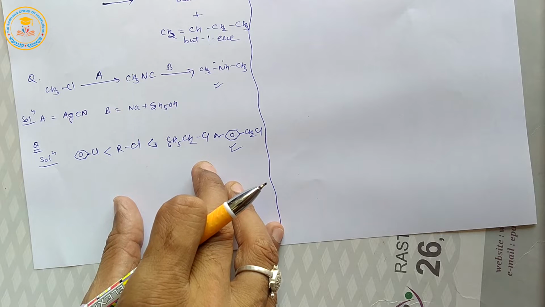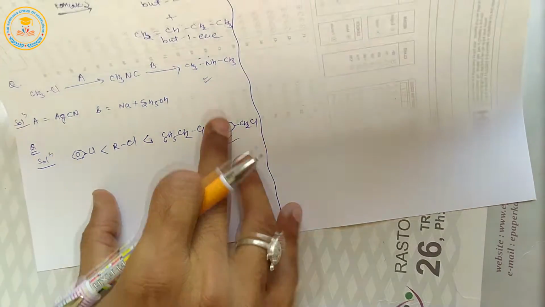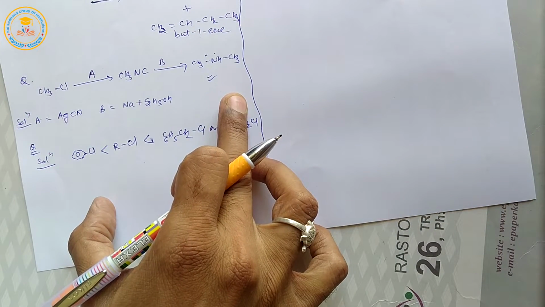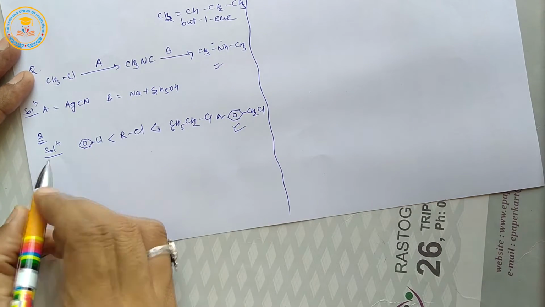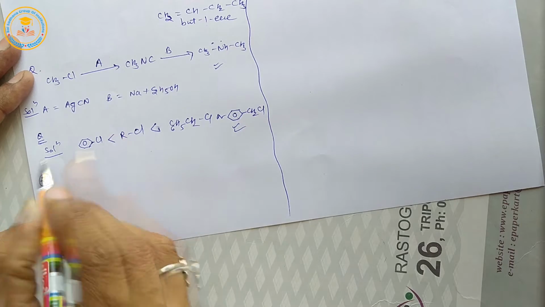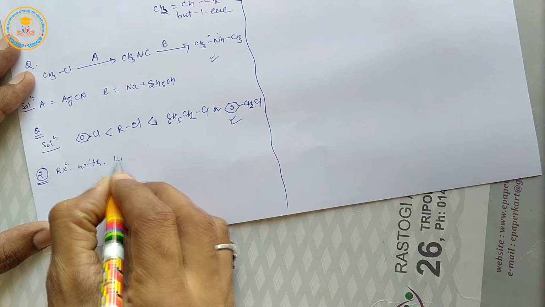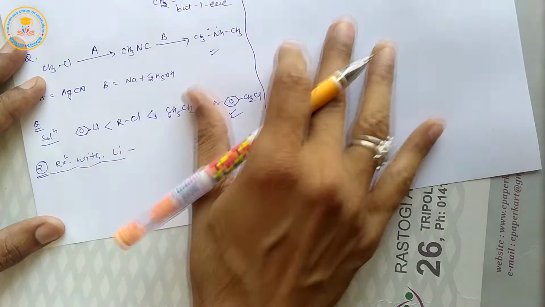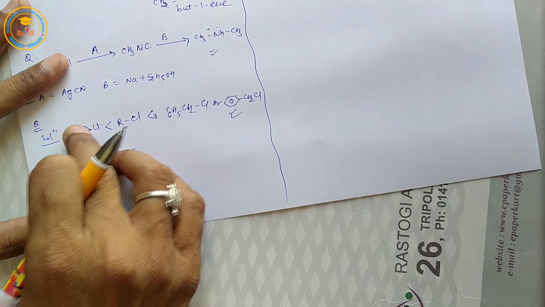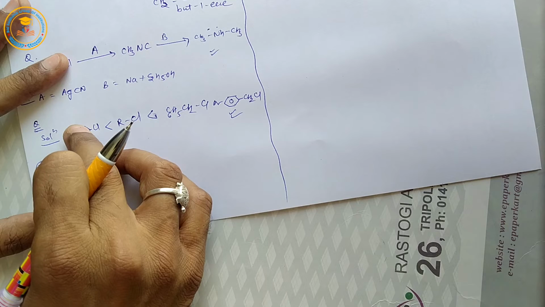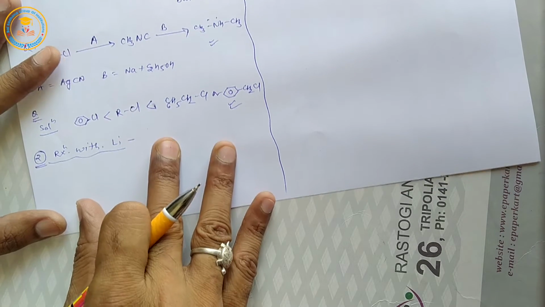Now next, in this class we discuss the reactions of haloalkanes with metals. Now next, reaction with lithium. From the previous class we have discussed the reaction of haloalkane with sodium metal. So now next, reaction with lithium.